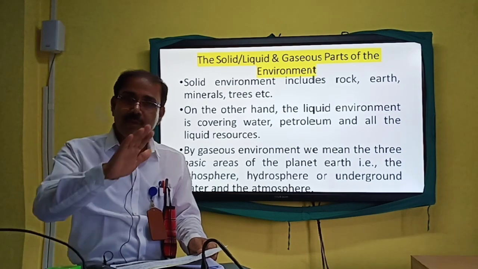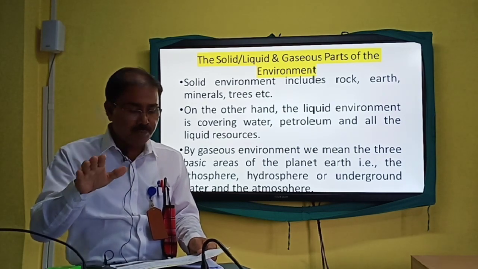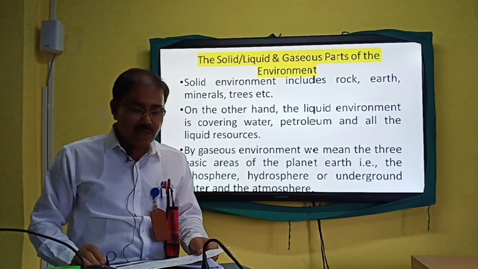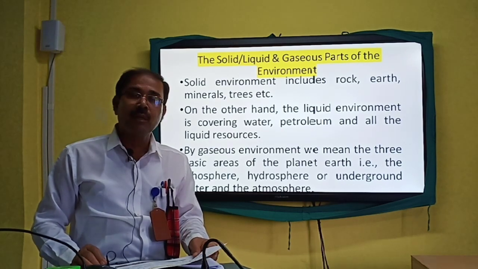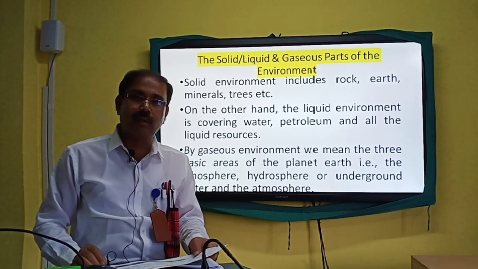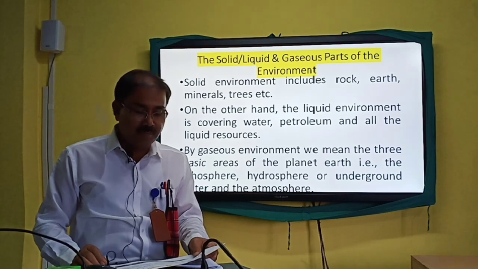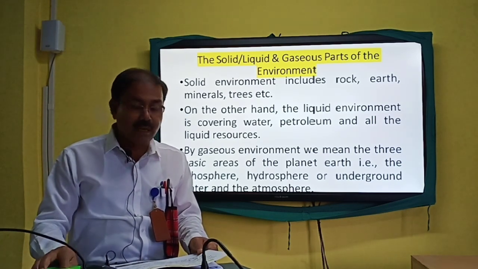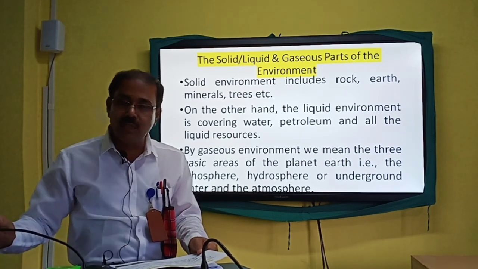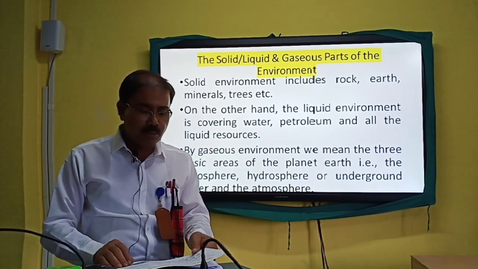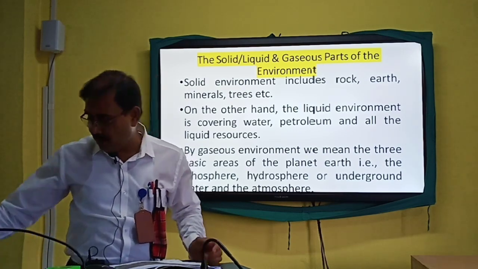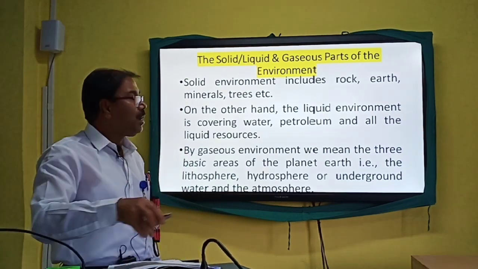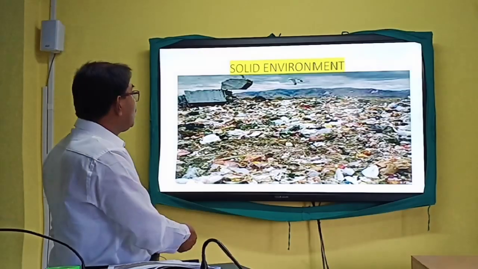These are the three spheres or layers which we have to study, just for understanding or having an idea about the gaseous part of the physical environment. It means we have to study them in detail. We have to study the lithosphere, the hydrosphere, and thenceforth the atmosphere. Friends, now let us see all these things, starting with the solid environment.